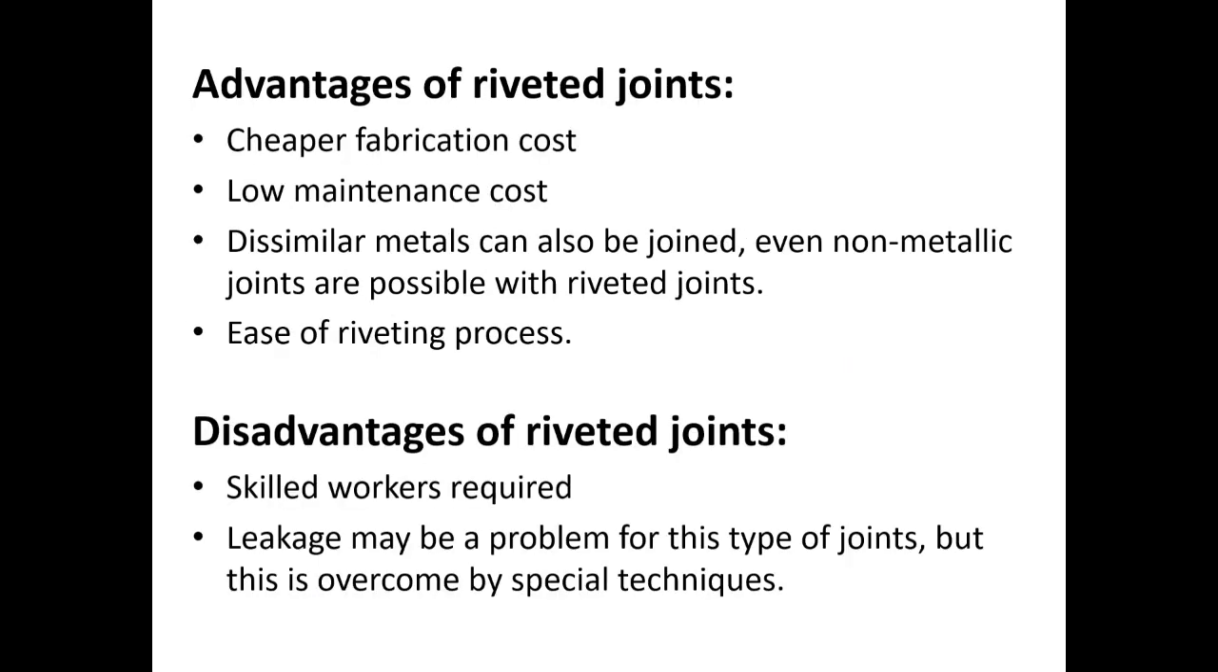Next, advantages of riveted joints. Cheaper fabrication cost, low maintenance cost. Dissimilar metals can also be joined. Even non-metallic joints are possible with riveted joints. Ease of riveting process. Next, disadvantages of riveted joints. Skilled workers required. Leakage may be a problem for this type of joints, but this is overcome by special techniques.